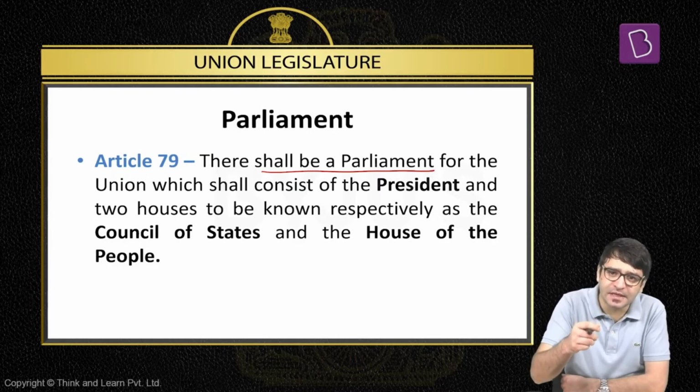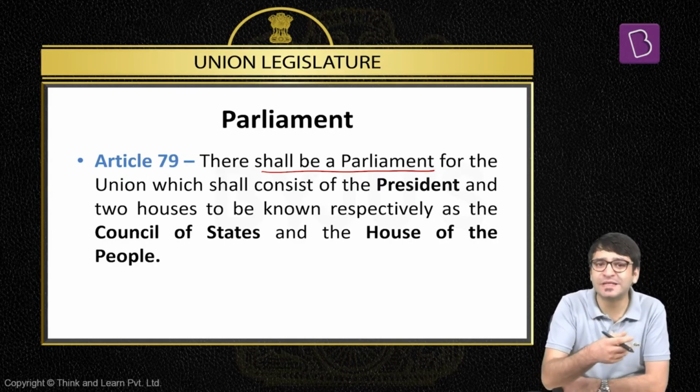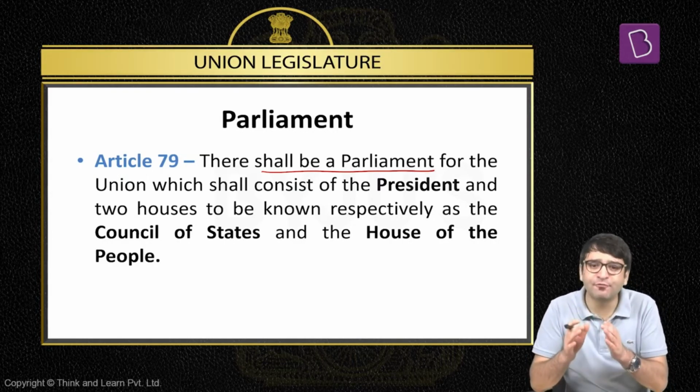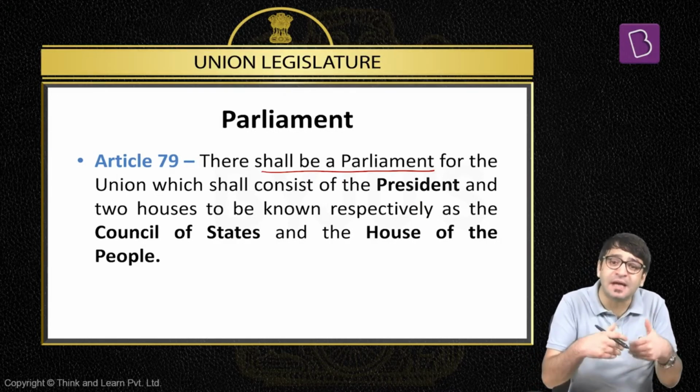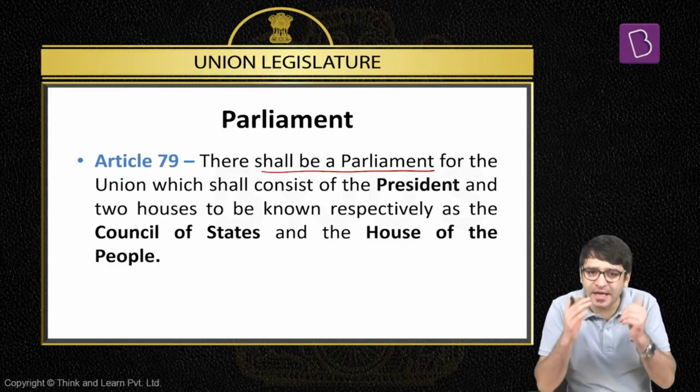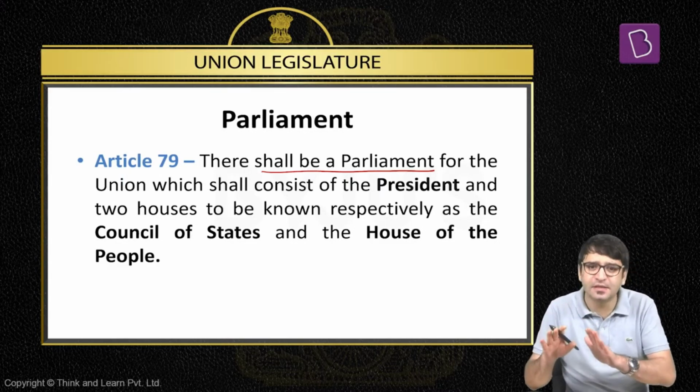So in Union Legislature, we will discuss the legislative and the financial powers of the President, and then we will jump to the state machinery, where we will talk about the office of Governor. In that office of Governor, we will discuss the judicial powers of the President, because the pardoning powers of the President are more or less similar to the pardoning powers of the Governor of a state, with some differences, and we shall discuss all of them in the state machinery. So Union Legislature, Parliament consists of President, Rajya Sabha, and Lok Sabha.